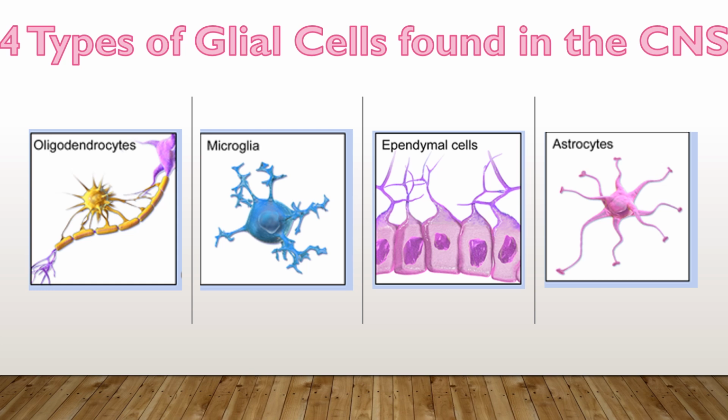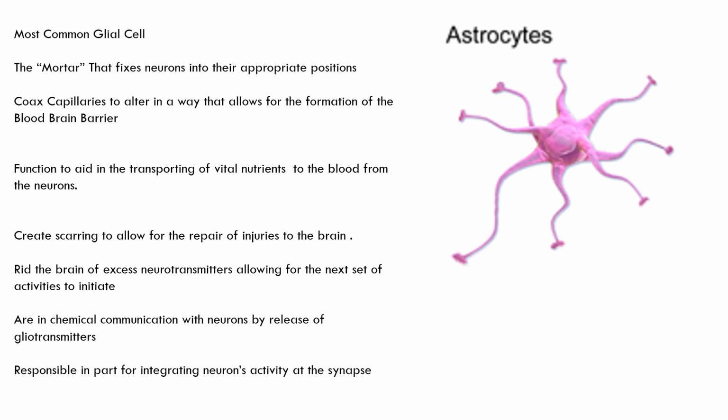Although the peripheral nervous system also has two types of glial cells found within it, today we're going to be discussing the four types of glial cells found in the central nervous system. Those include oligodendrocytes, microglia, ependymal cells, and astrocytes. So we're going to begin by talking about astrocytes. They're actually the most common glial cell.